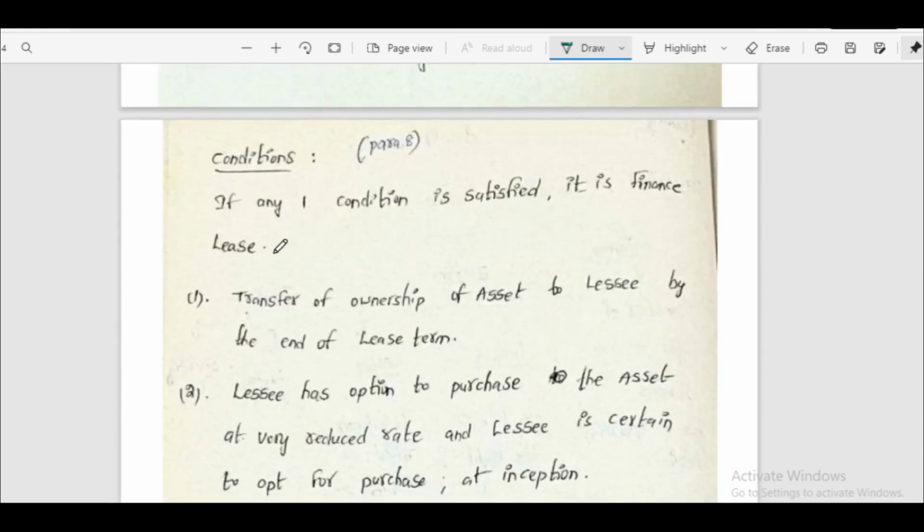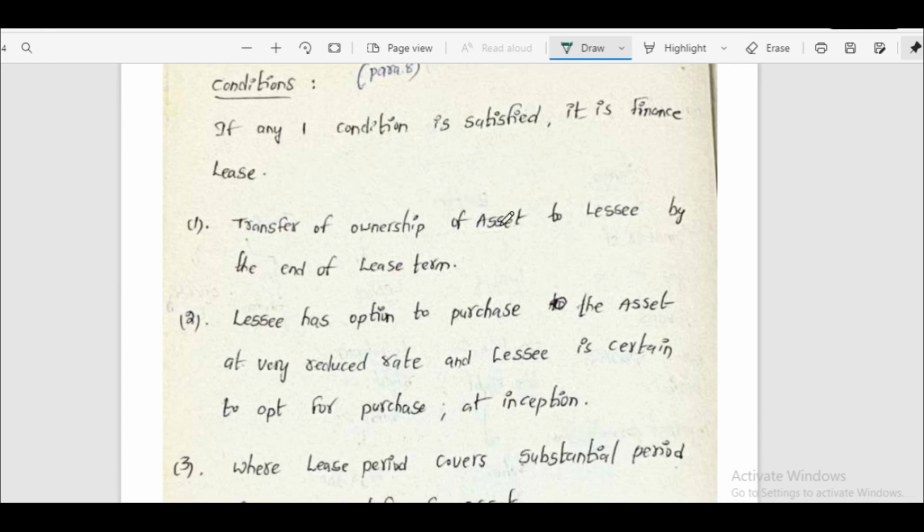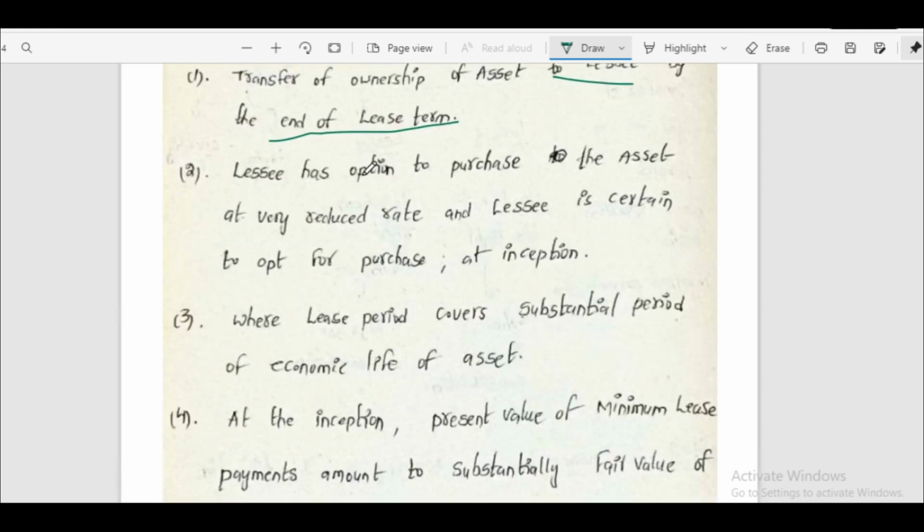As per para 8 of AS 19, if any one condition is satisfied, it is a finance lease. Let's see them one by one. First, transfer of ownership of the asset to the lessee at the end of the lease term. At the end of the lease term, ownership of the asset will be transferred to the lessee. Second, the lessee has the option to purchase the asset at a very reduced price, and the lessee is certain to opt for the purchase at inception. Here, at inception means at the starting.